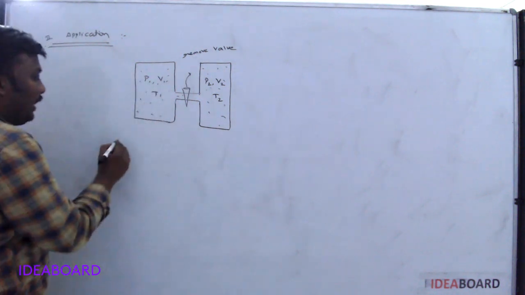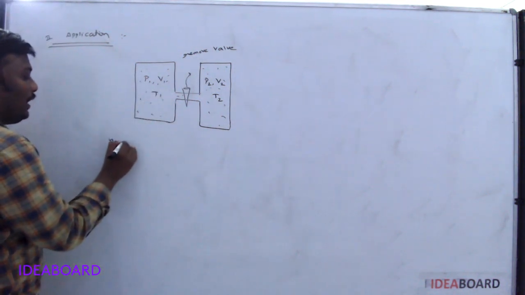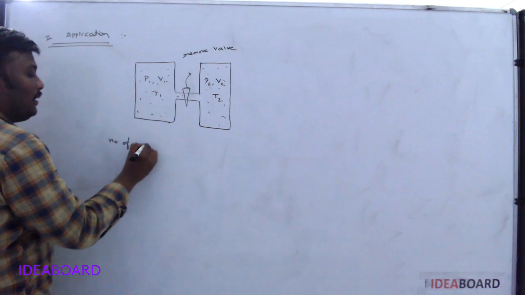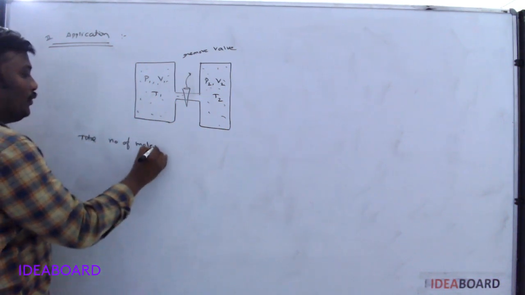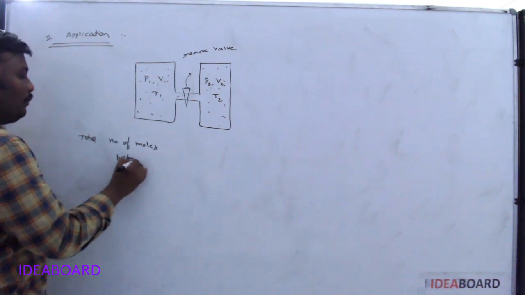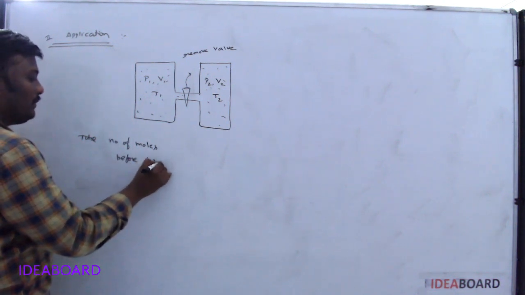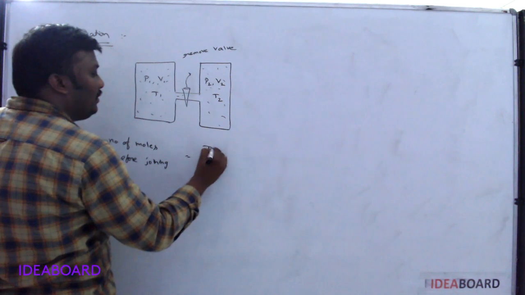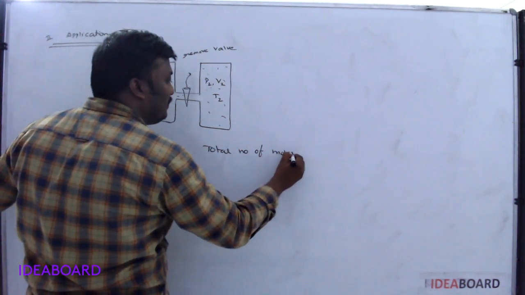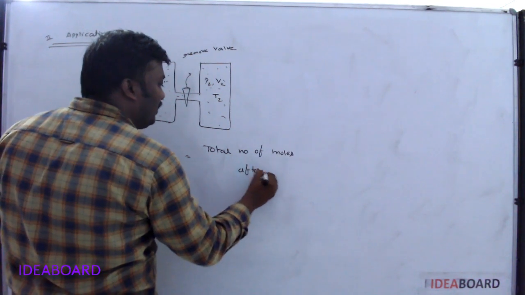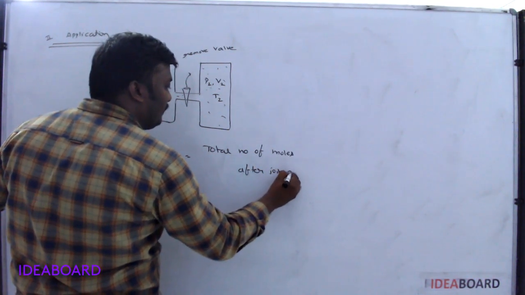In this case, we always use the formula: the total number of moles before joining is equal to the total number of moles after joining.